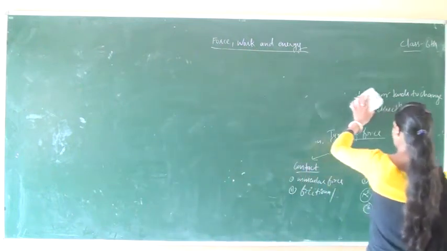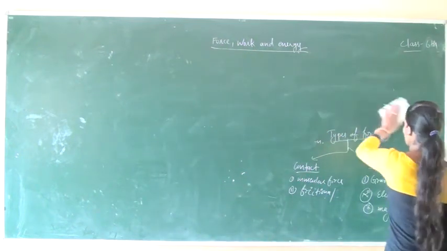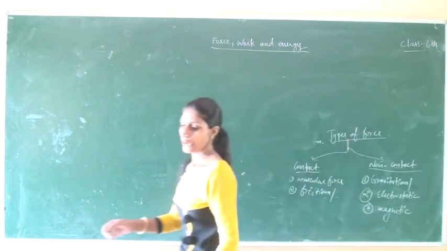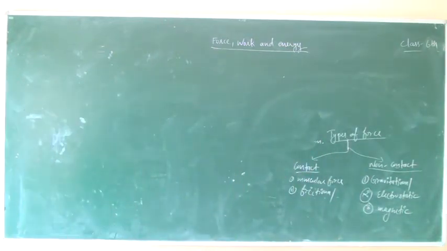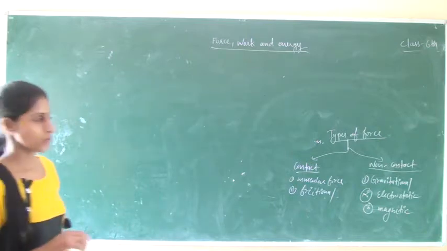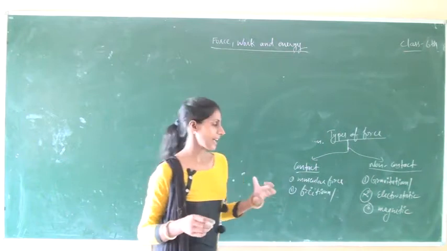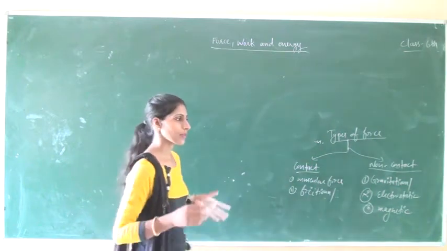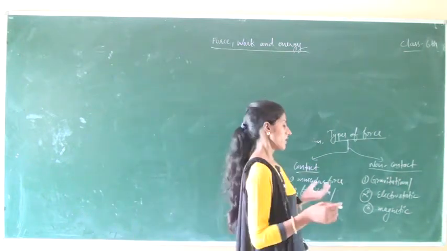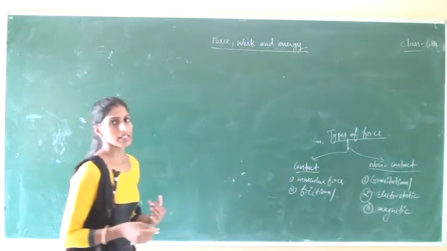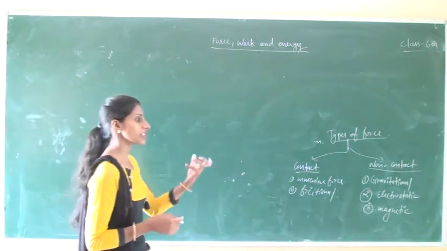First is the muscular force. Muscular force is a type of contact force. This force can be exerted by our bodies using our muscles. That is, when we ride a bicycle, our muscles work. When we push or pull any object, our muscles also work and we touch the object.